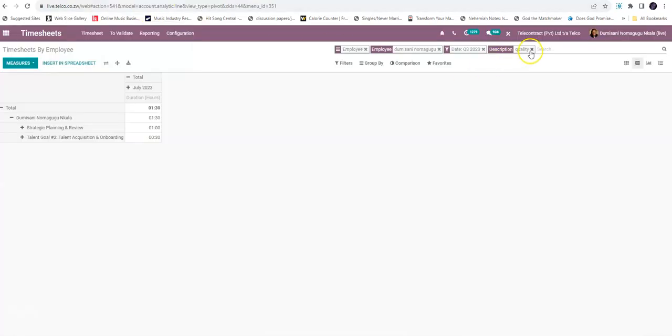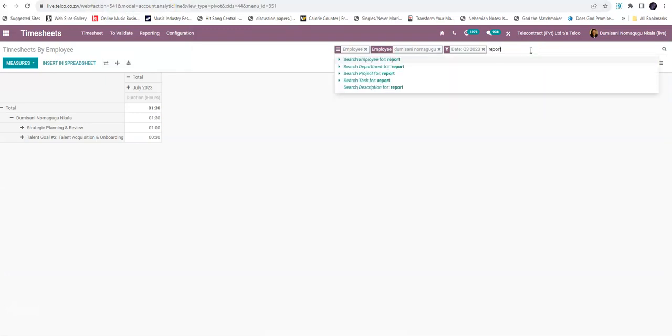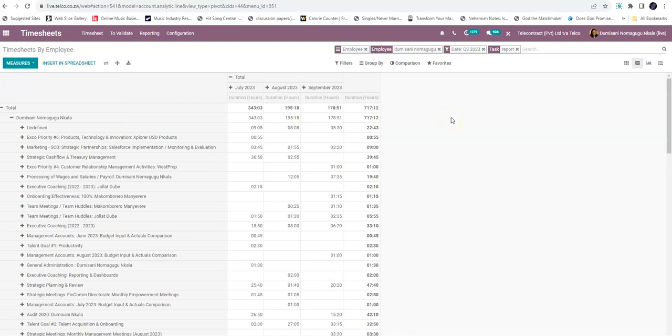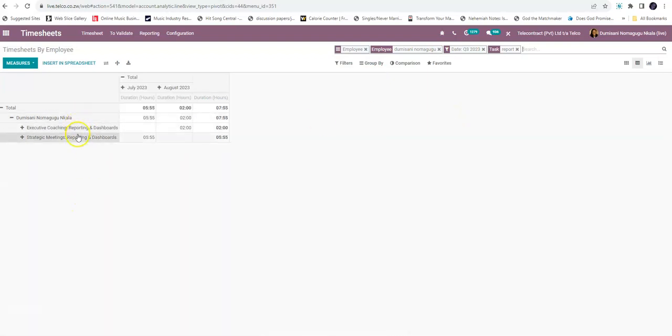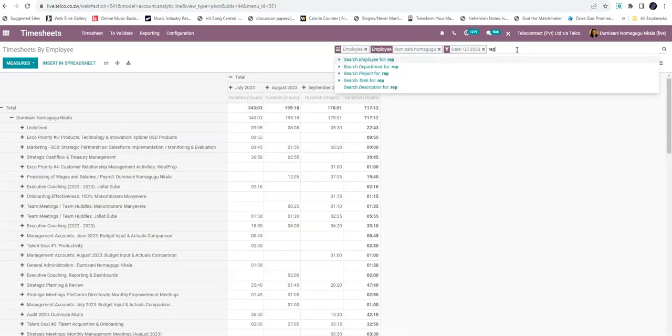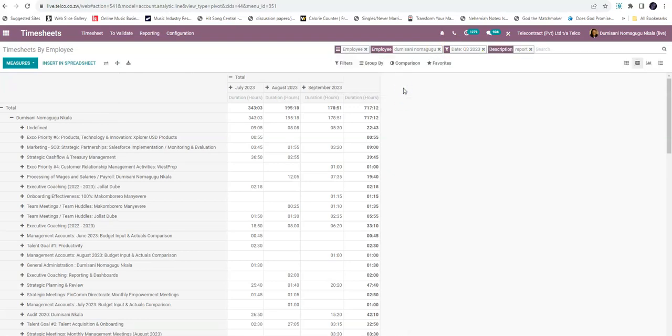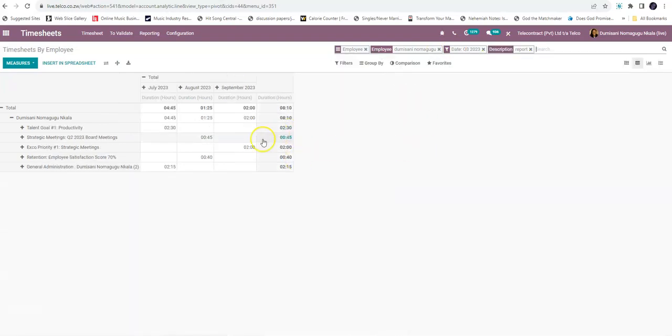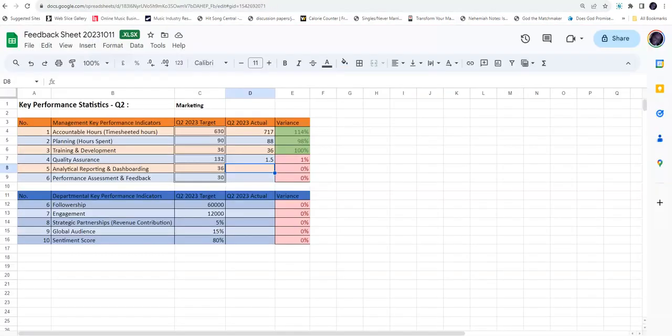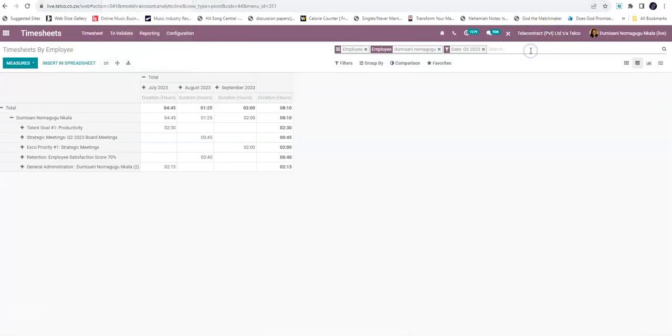Analytical reporting and dashboarding. So maybe I'll go and search for the general search term around reporting. Is there anything that I logged against reporting? Yes, there are two tasks that were specifically allocated to reporting. But I also want to have a more robust view of whether I did any work on reporting. There are a few more tasks when I expand the search like that, and it looks like it comes up to about 8 hours. So I'm going to record 8 hours there. Again, not too great in relation to the amount of time that I, as a manager, should probably spend on reporting.